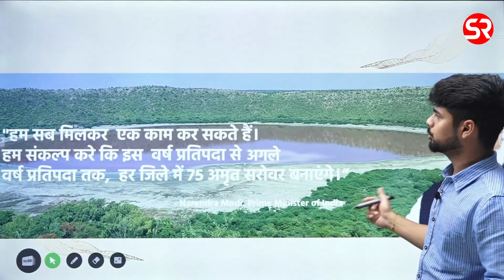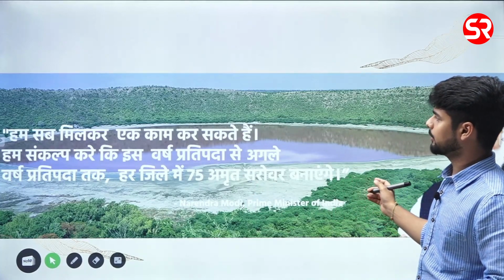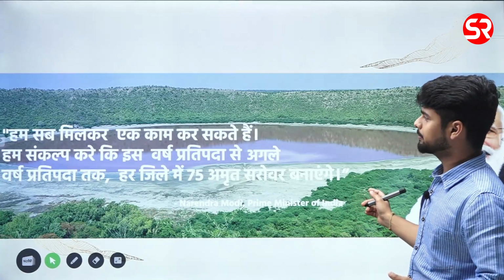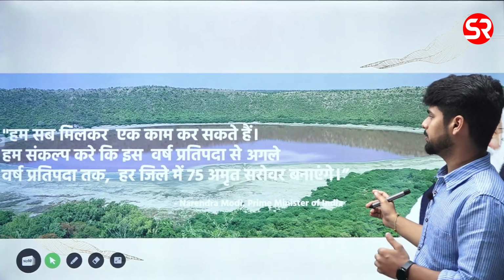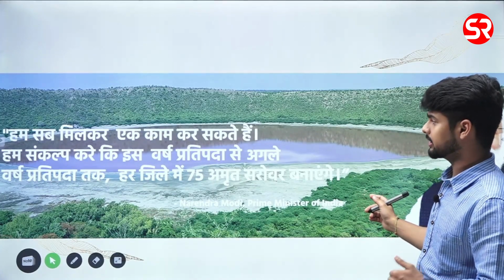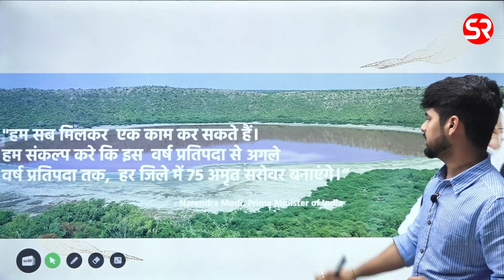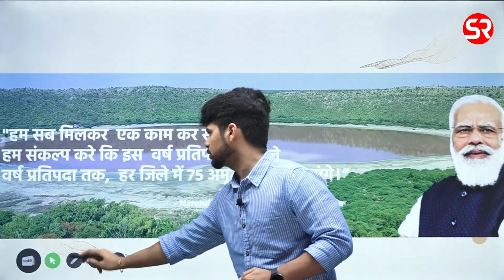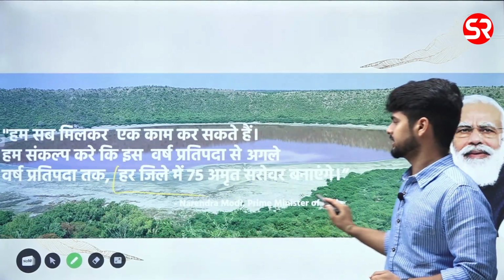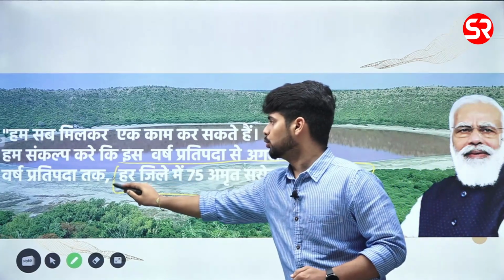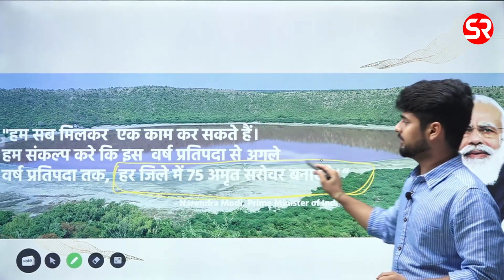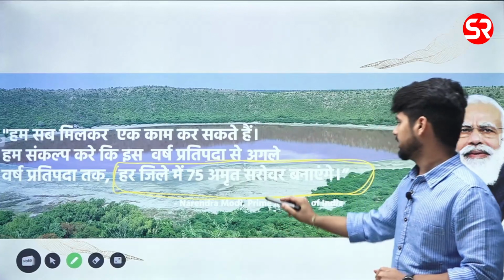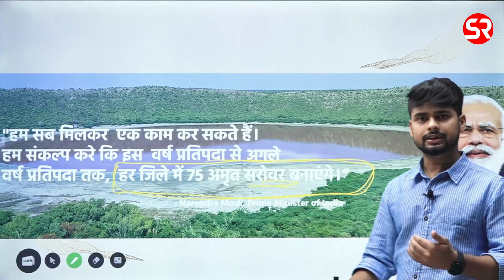You can see Modi ji saying: we can all together do one thing, let us resolve that from this year's Pratipada to the next Pratipada, we will build 75 Amrit Sarovars in every district. So the target is to make or revive 75 lakes in every district.